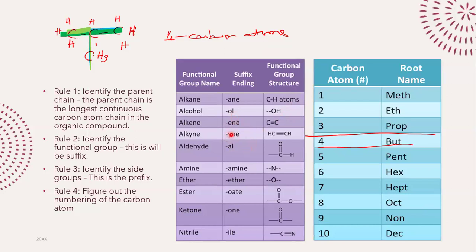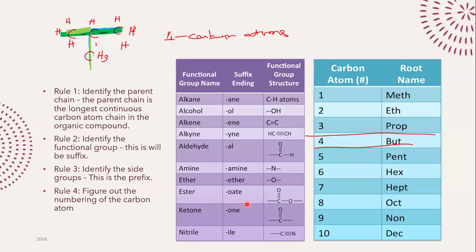Alkynes are something you have not covered, so you can forget about them. Similarly, aldehydes, amines and ethers are also not part of your syllabus, so you can forget about these for now as well. But esters: for esters, we use the suffix "ate". For example, methyl propanoate. If I'm naming this and it was an ester, I would name it propanoate.